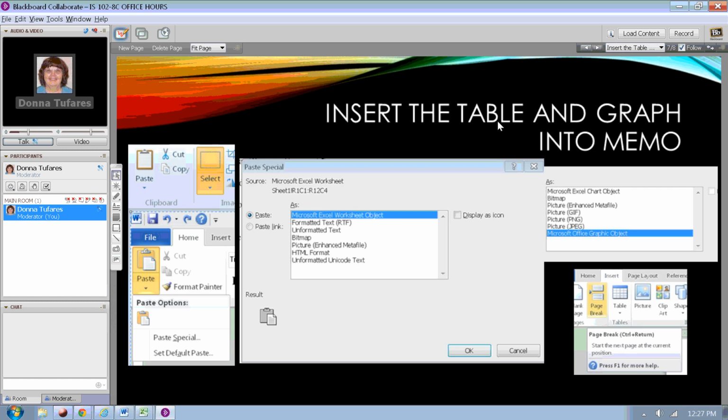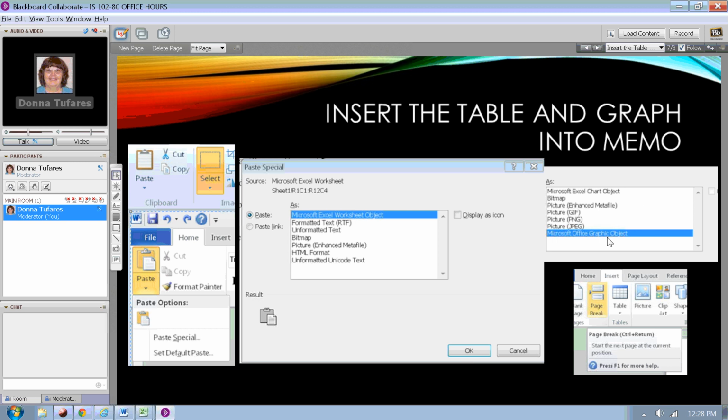And then you're going to insert that table and graph into your memo because you want it inside your Word document. And to do that, you're going to copy it in Excel and then choose Paste Special, which is that little arrow below paste, choose paste special, and then you're going to choose that you're going to use a worksheet object, and you're going to paste it in there.